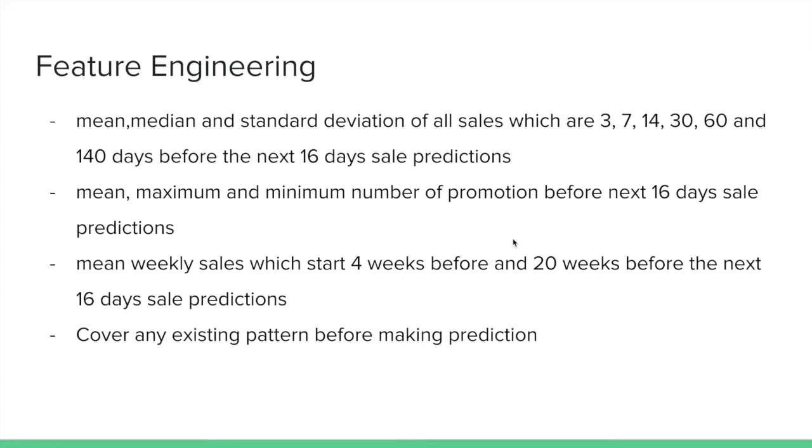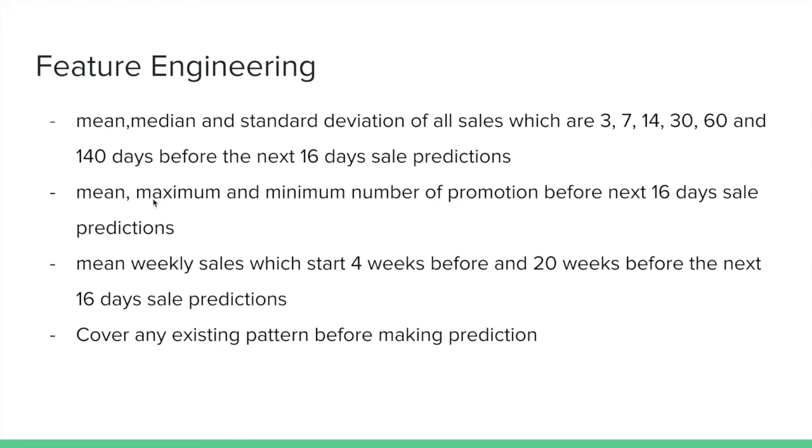Now let's talk about feature engineering. This is one of the important parts of our project since our project has very limited features. So we produce the mean, median, and standard deviation of all unit sales, for 3, 7, 14, 30, 60, and 140 days before the next 16 days sales prediction.